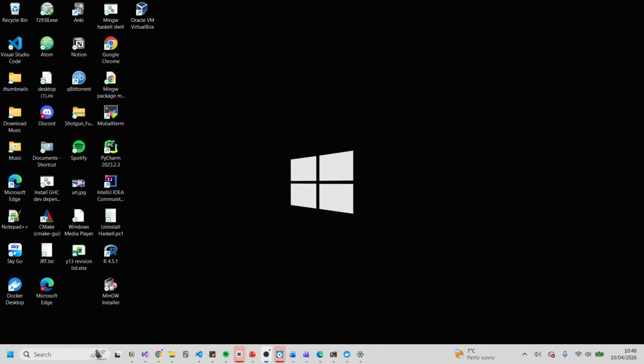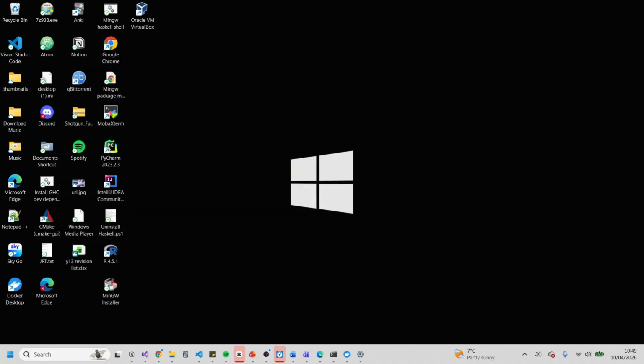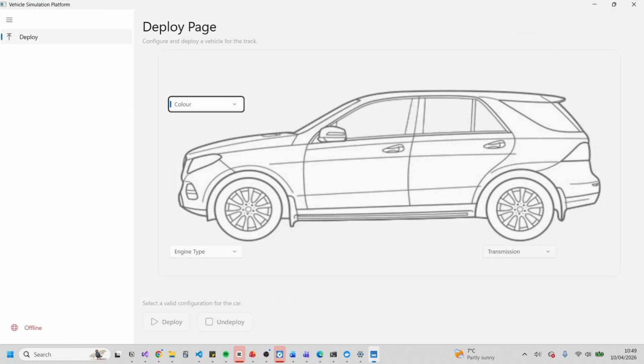The VSP can be reached via the Windows toolbar. The first thing the user will see when opening the application is the deploy page. This page is where NEON is configured and deployed.